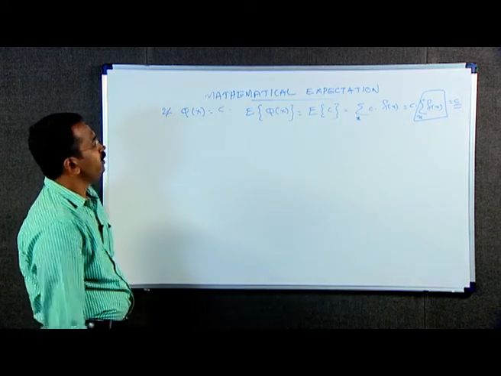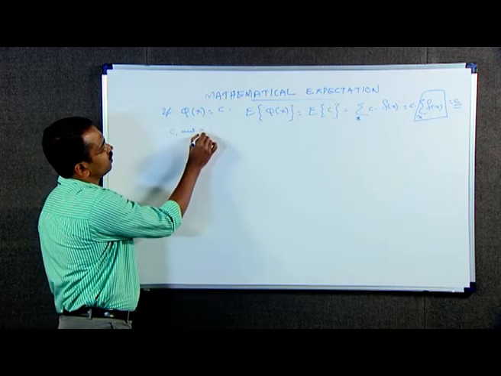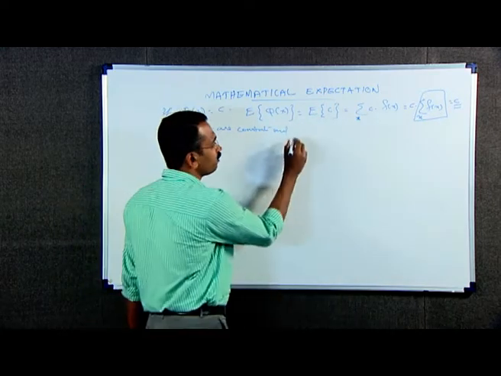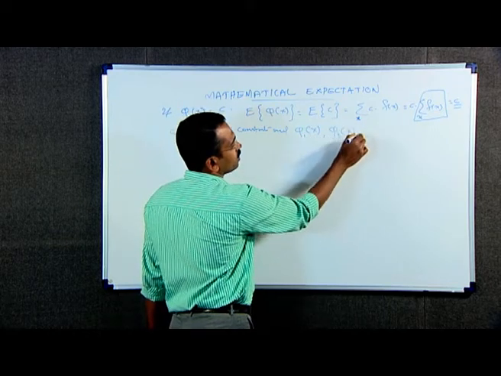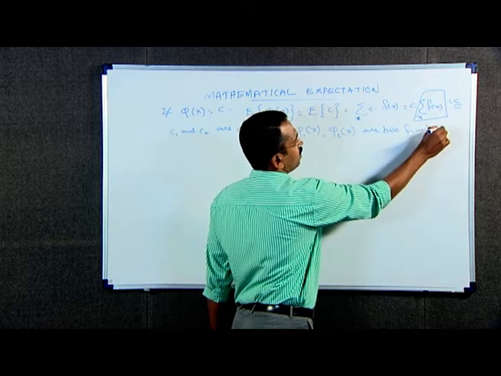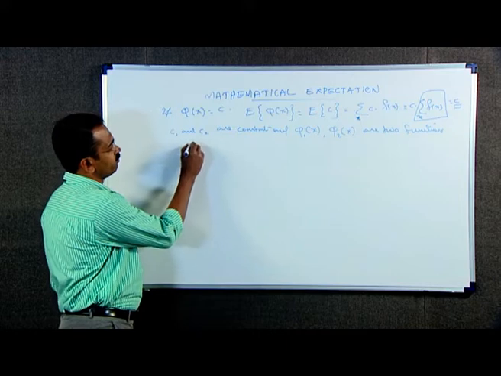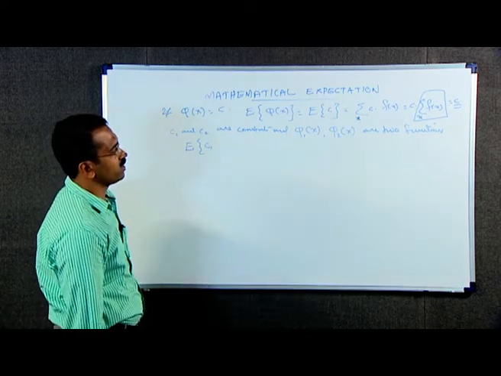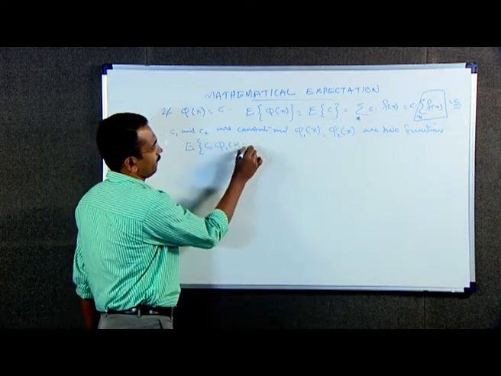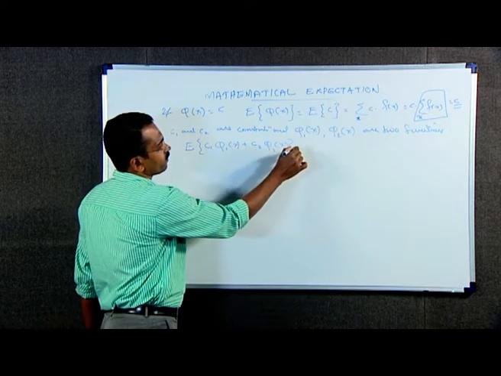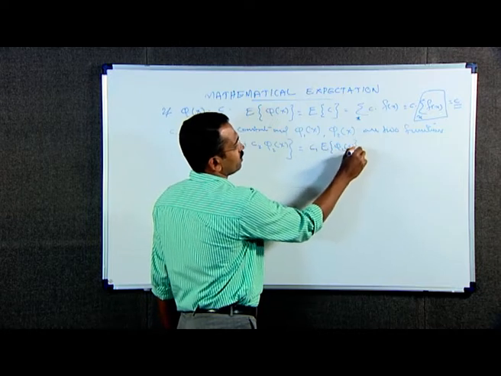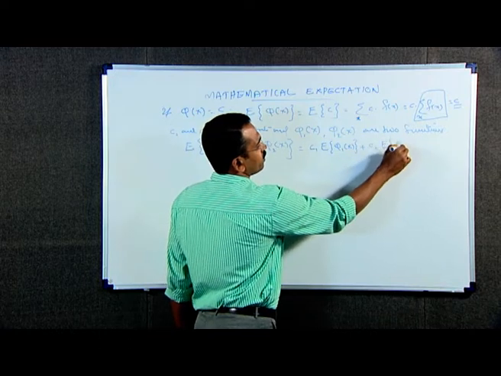Now, if C1 and C2 are two constants and phi 1 of x and phi 2 of x are two functions of the random variable capital X, then expectation of C1 into phi 1 of x plus C2 into phi 2 of x is equal to C1 into expectation of phi 1 x plus C2 into expectation of phi 2 x.